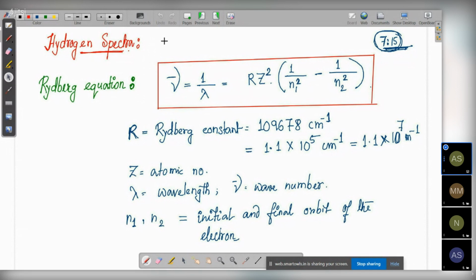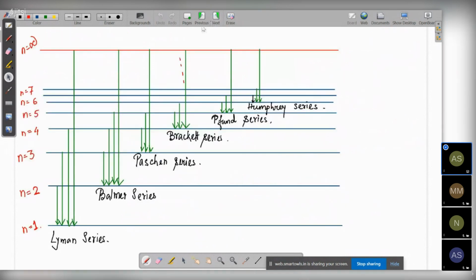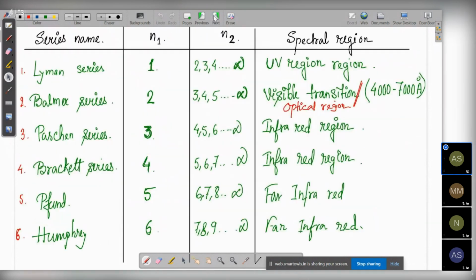It's like a 98% chance, say, that in your exam you are going to get numericals from the Rydberg equation. It's very important. Obviously, numericals from the Rydberg equation. So for that, you need to know the theory. Only then can you apply the Rydberg equation.